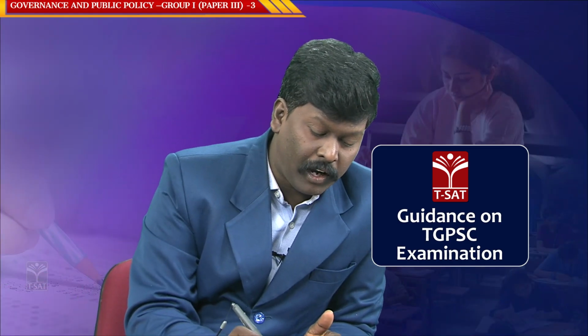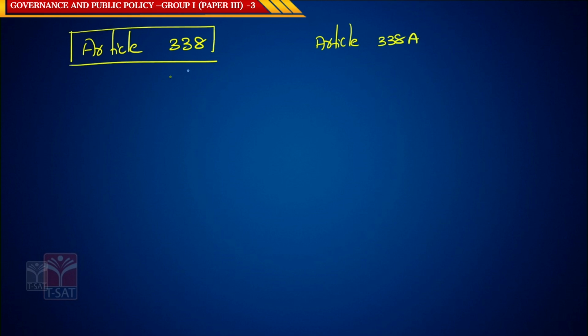You have something called Article 338 and Article 338A. These both were separated by the 89th Constitutional Amendment Act.